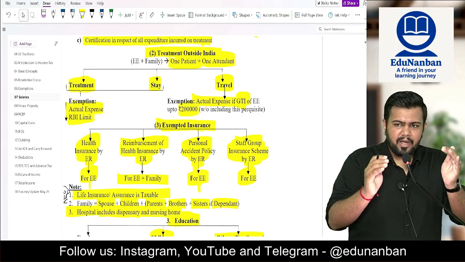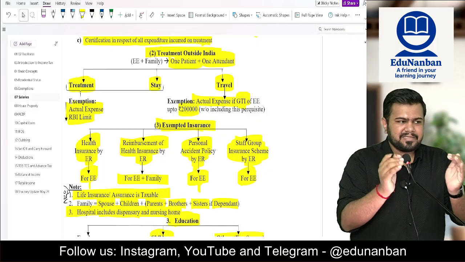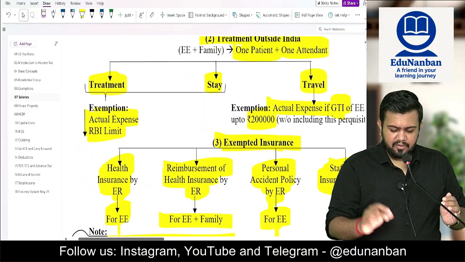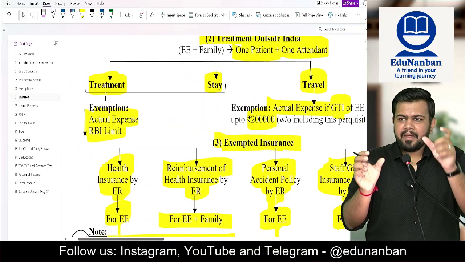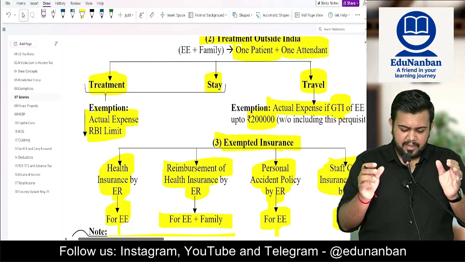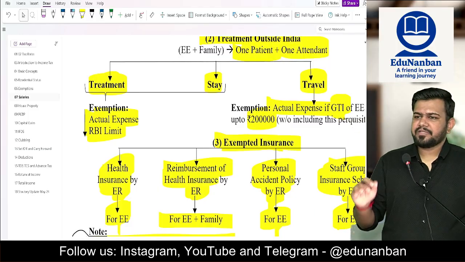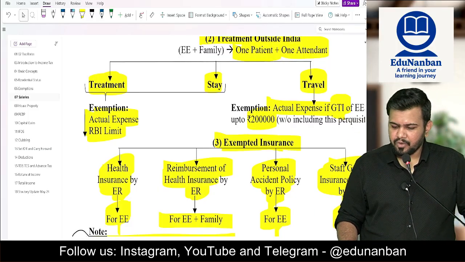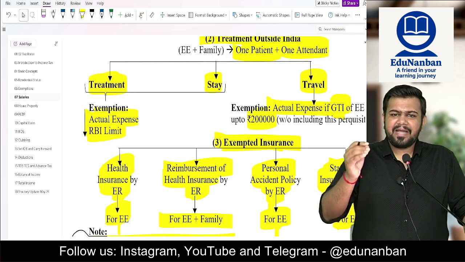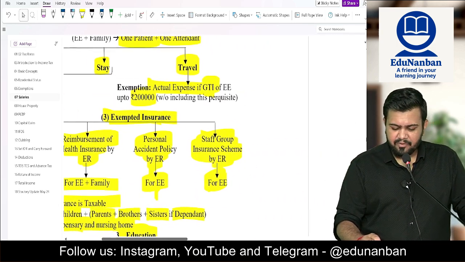So for employee plus one attendant, what is the exemption available? Exemption for treatment plus stay. Treatment plus stay is what? Actual expense or RBI limit, whichever is lower. Okay, actual expense or RBI limit, whichever is lower. Sir, what about travel?